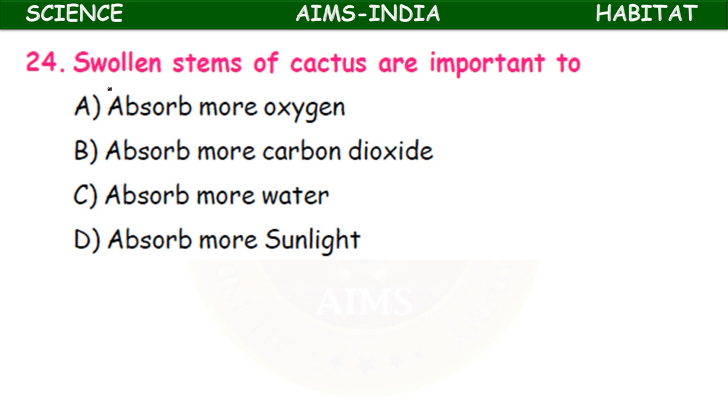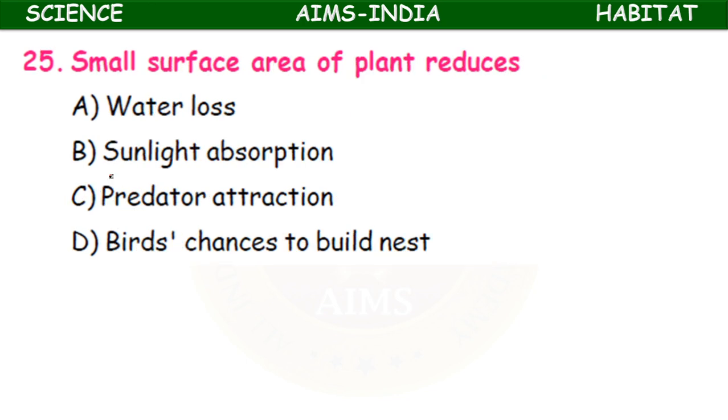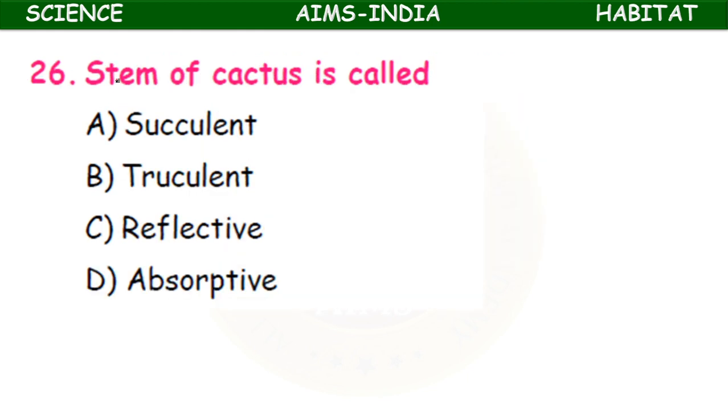Swollen stems of cactus are important to absorb more oxygen, absorb more carbon dioxide, absorb more water, absorb more sunlight. The swollen stem helps to absorb more water. A small surface area of a plant reduces water loss, sunlight absorption, predator attraction, birds' chances to build nests. What is that? Small surface area helps to prevent the water loss found in desert plants.